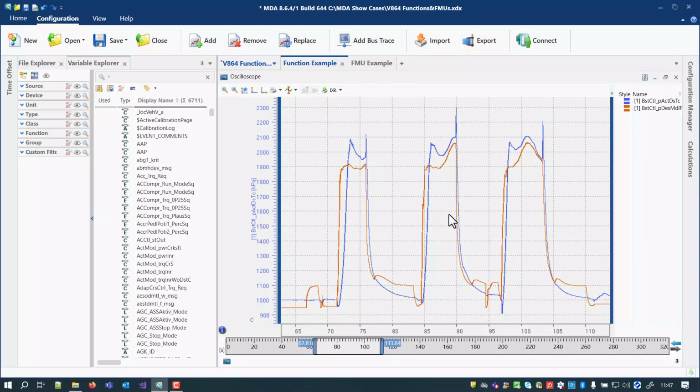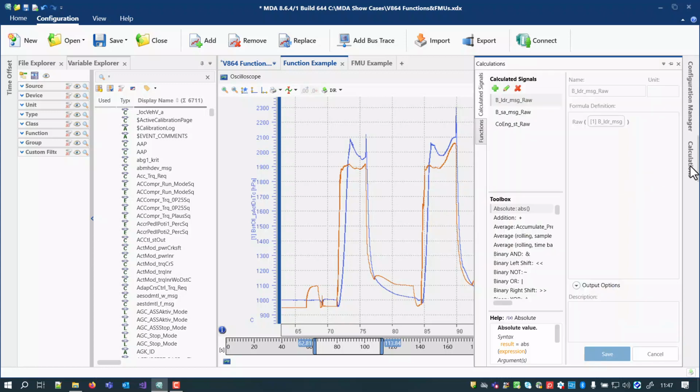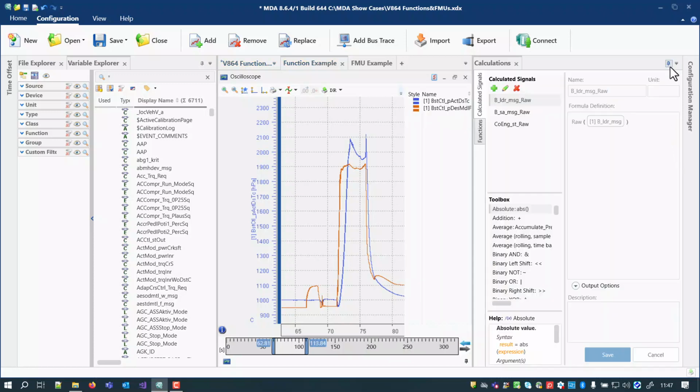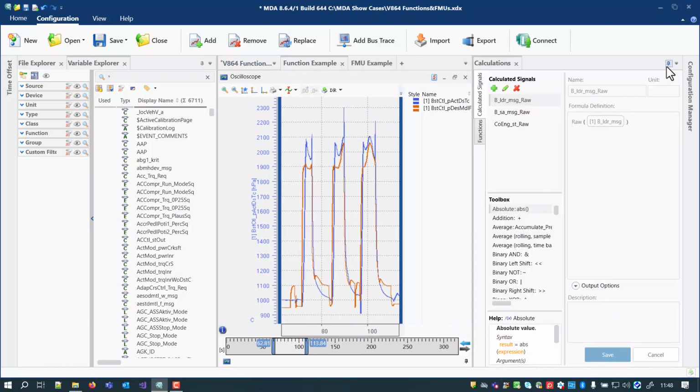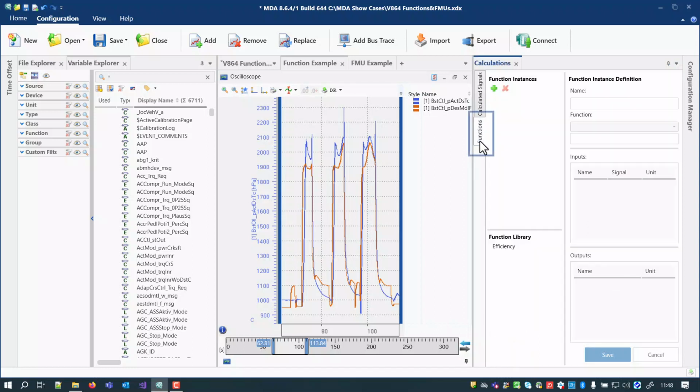Since many versions, MDA supports calculated signals. To define a calculated signal, you must know the physical formula and how to enter it in the MDA. With MDA 8.6.4, a first predefined calculation is delivered. You can find it on the new tab named Functions next to the tab for Calculated Signals. Structure and handling is similar to the calculated signals.